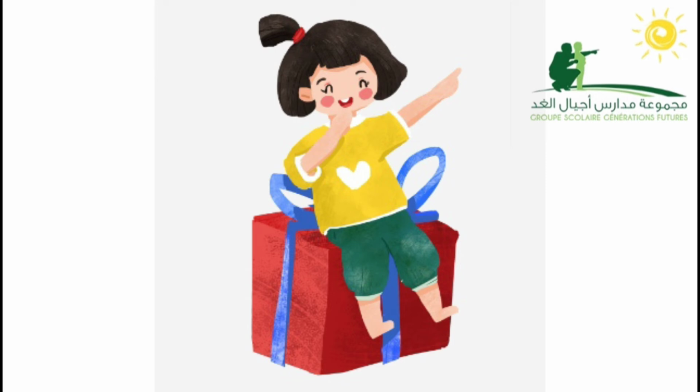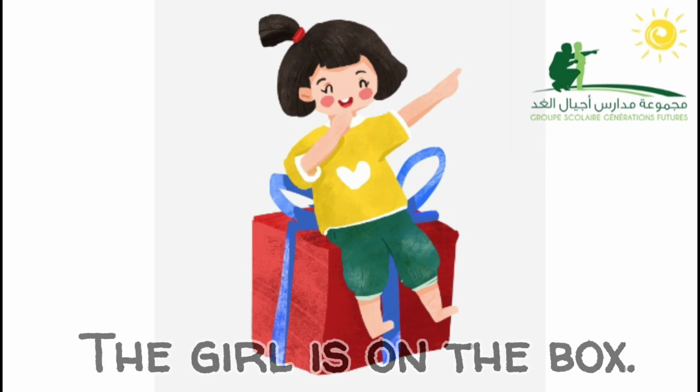Look at this picture. In this picture, we have a girl and we have a box. Where is the girl? The girl is on the box. The girl is sitting on the box.